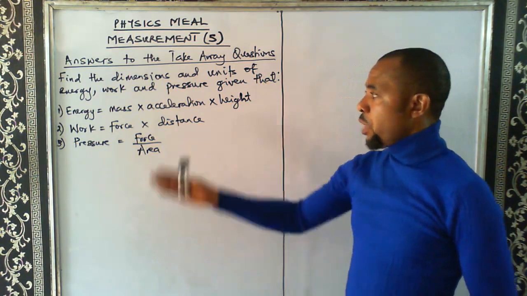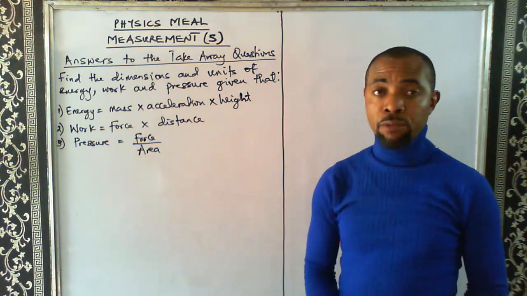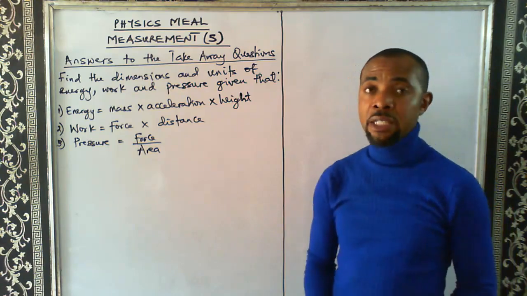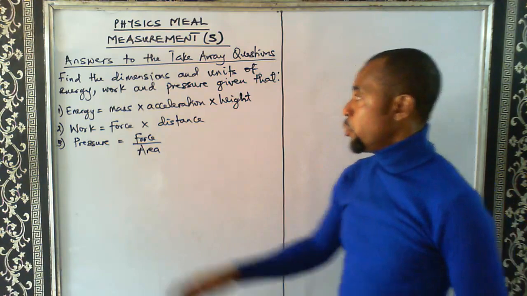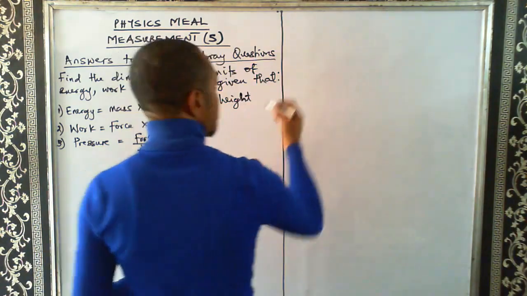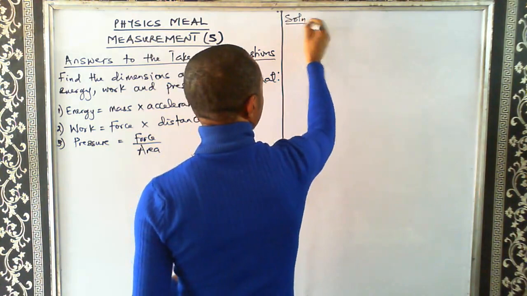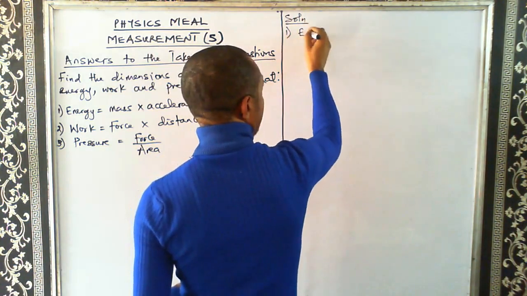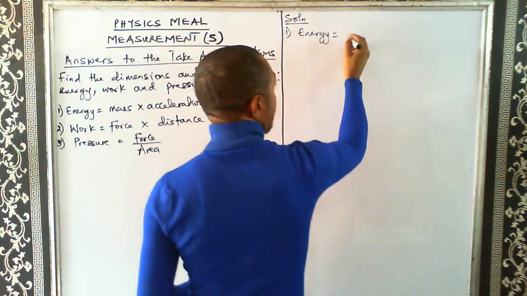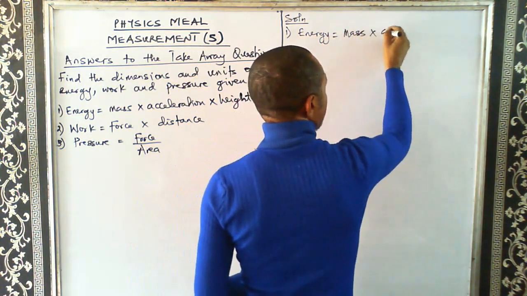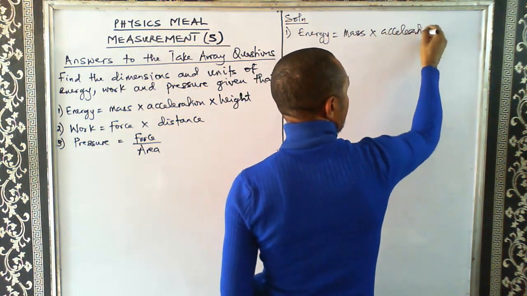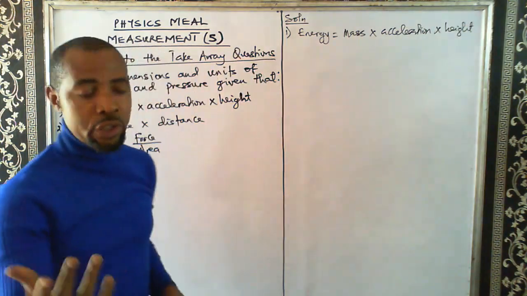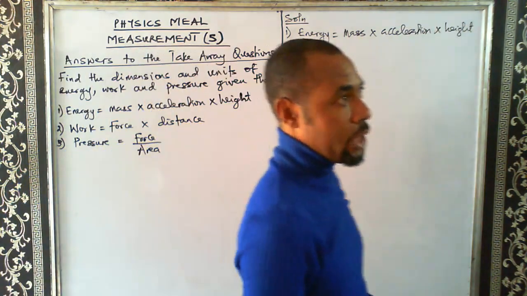So we have been given the formula for energy, we have also been given the formula for work and also pressure. So we're going to use the given formula to find their dimensions. So we begin with energy. We are told to find the dimension of energy, given that energy is mass times acceleration times height.